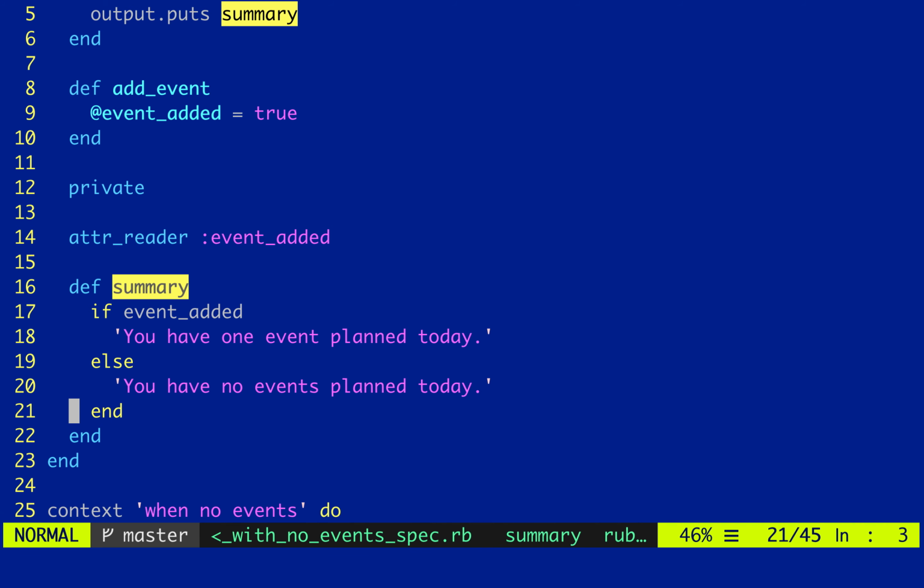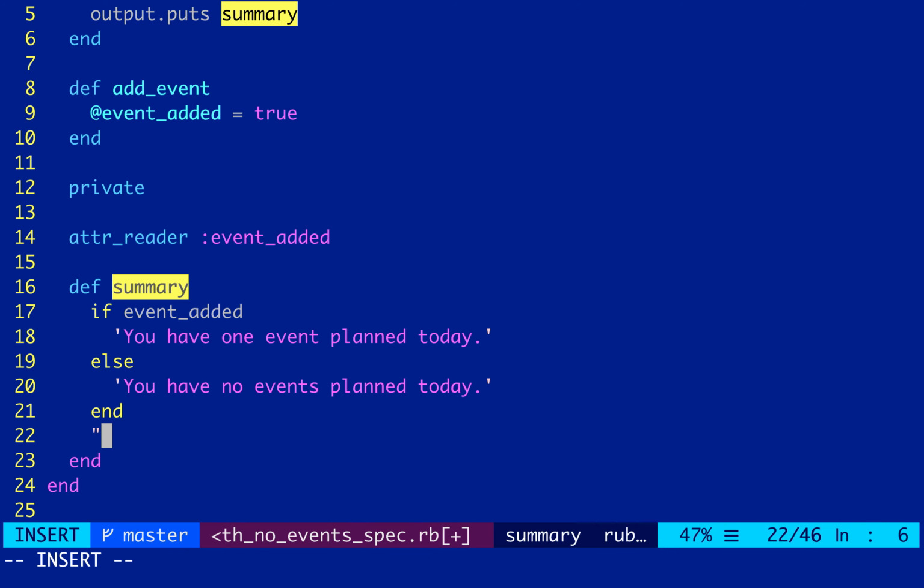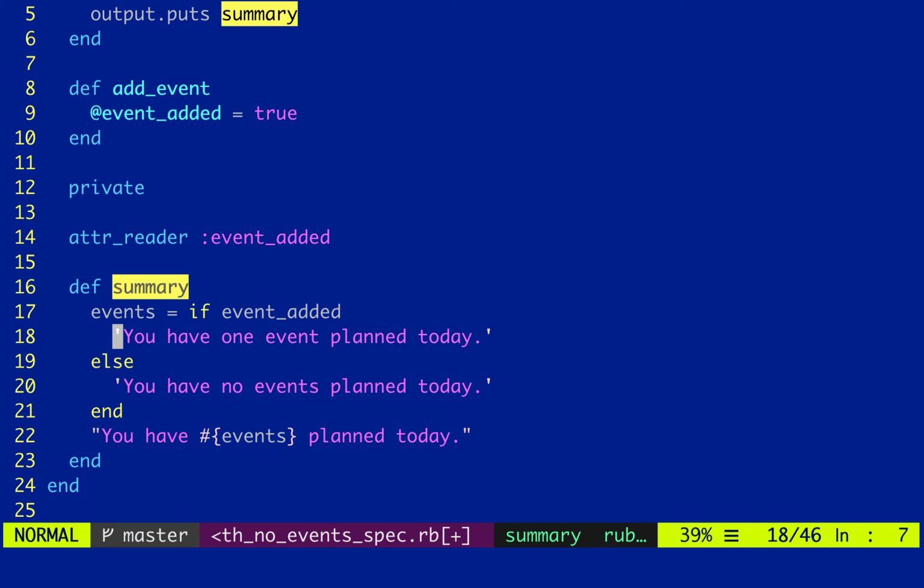I'm tempted to extract the duplication here, but I've only got about 30 seconds left. Let's see if I can quickly do it in 1 second. What I'll do is copy this line down here, make it into double strings so I can interpolate, and I'll make events equal this.